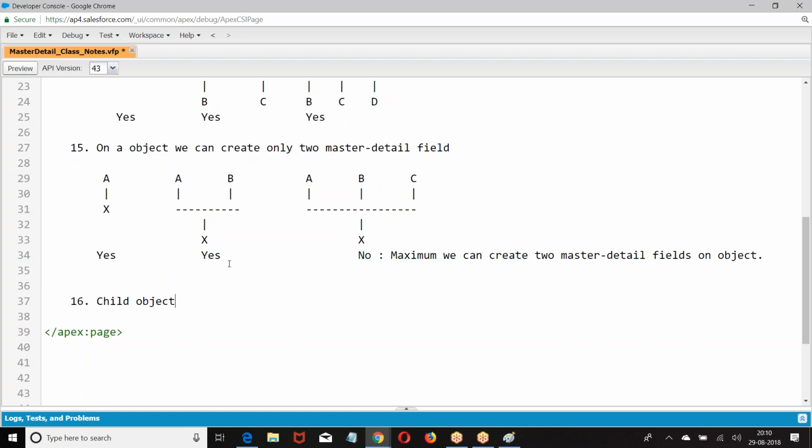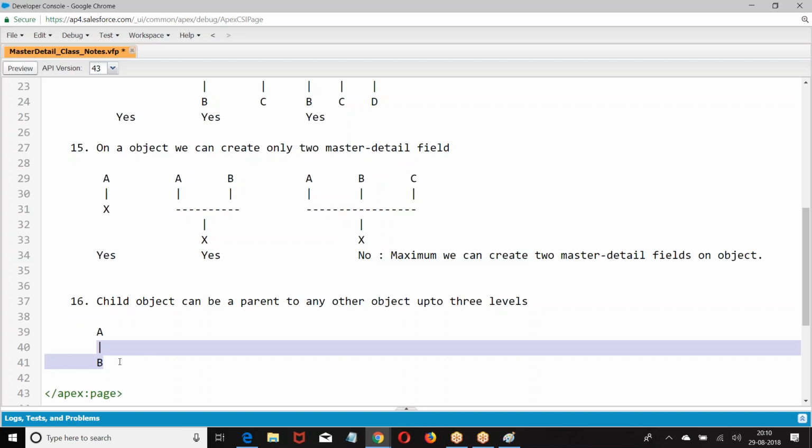A child object can be a parent to any other object up to 3 levels. Up to 3 levels. First, let me do it.